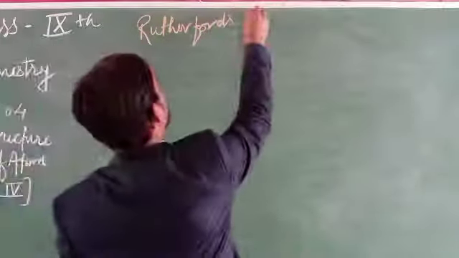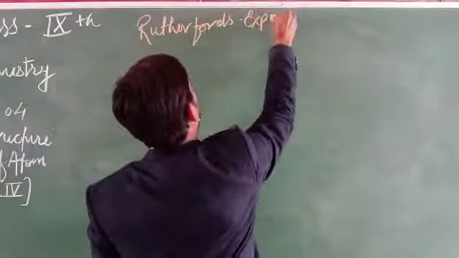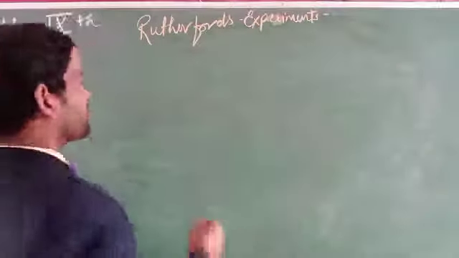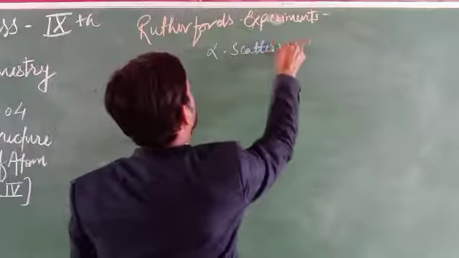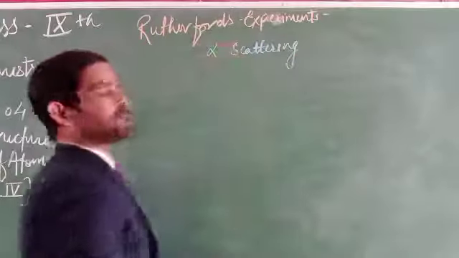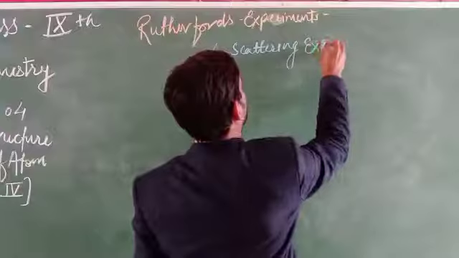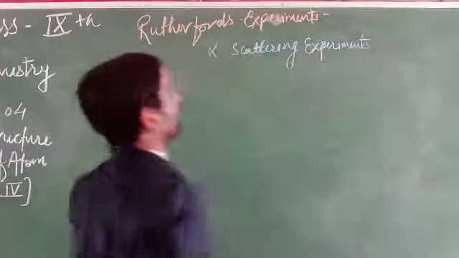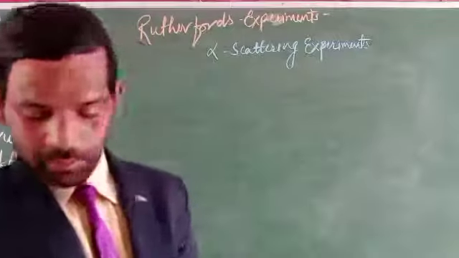Rutherford's experiment, or it is also called the Rutherford alpha scattering experiment.